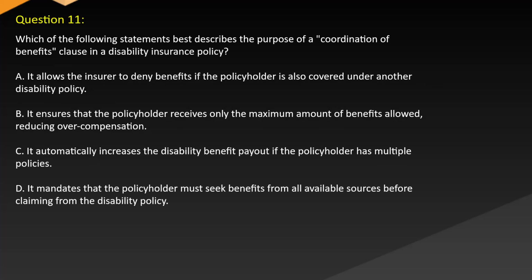Question 11. Which of the following statements best describes the purpose of a coordination of benefits clause in a disability insurance policy? A. It allows the insurer to deny benefits if the policyholder is also covered under another disability policy. B. It ensures that the policyholder receives only the maximum amount of benefits allowed, reducing overcompensation. C. It automatically increases the disability benefit payout if the policyholder has multiple policies. D. It mandates that the policyholder must seek benefits from all available sources before claiming from the disability policy.